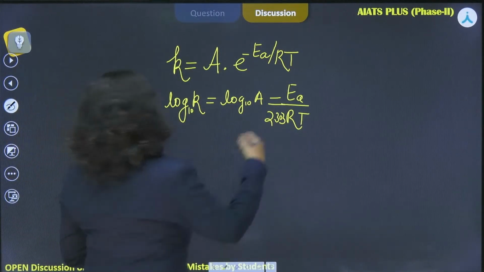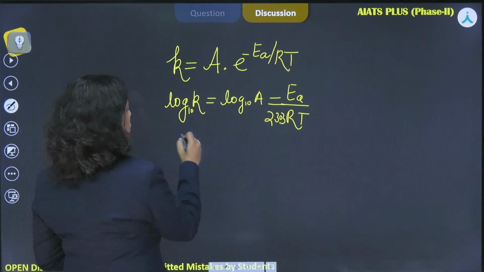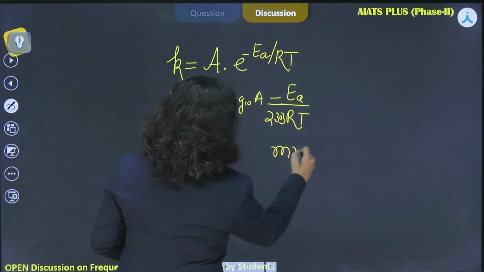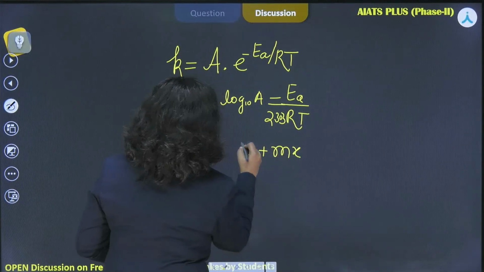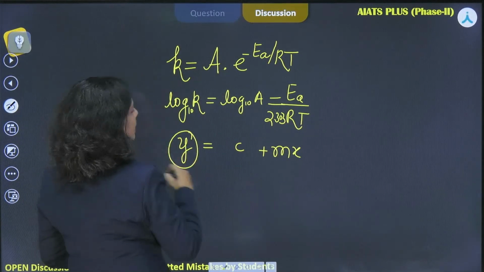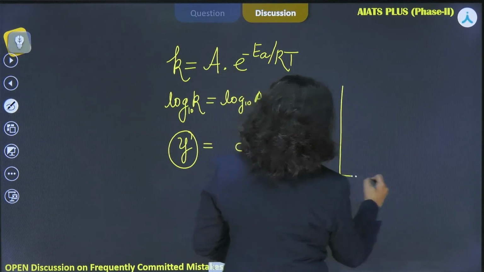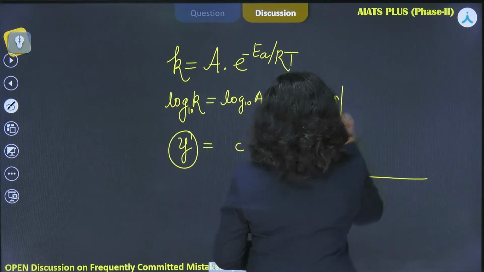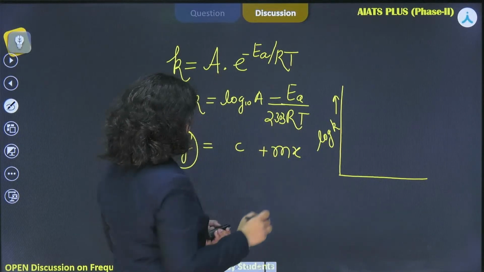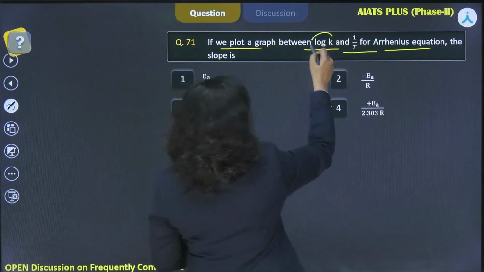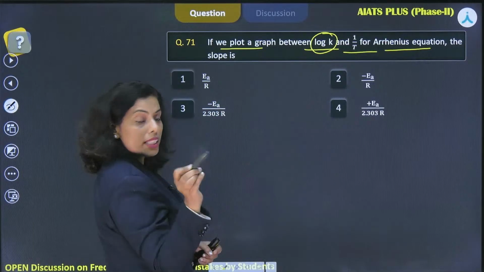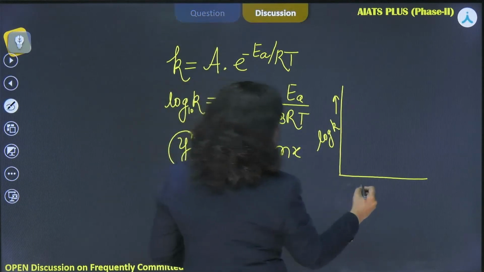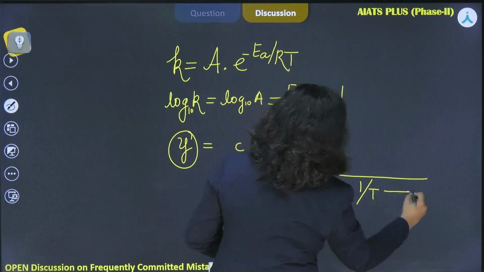Now, compare it with the equation of the straight line, y is equal to mx plus c. So, on the y-axis, you have to take log k here, and on the x-axis, because in the question also they mentioned that you have to plot log k with 1 by T, right? So, just take 1 by T here.